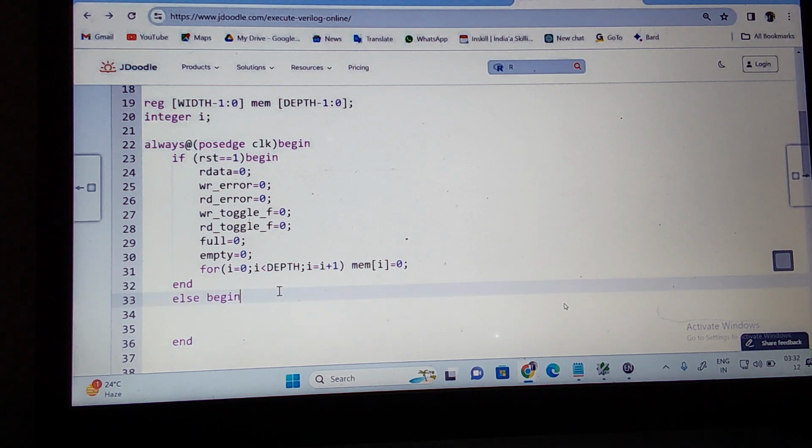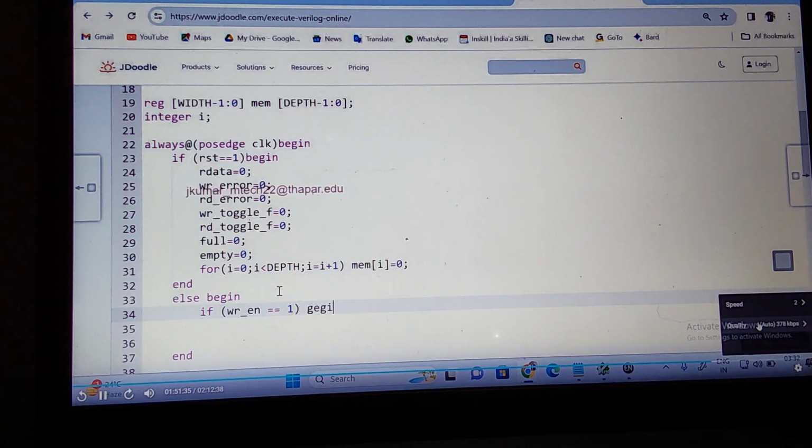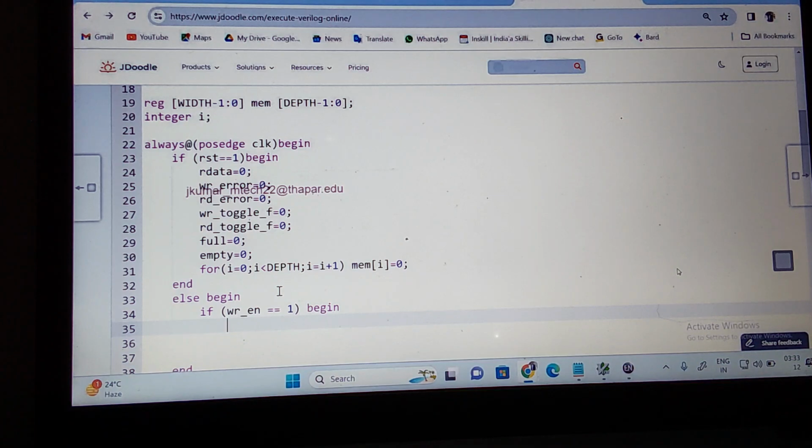So what do I want to write when reset is equal to 0? A condition, right? What condition? If my write underscore enable is equal to 1, begin. Then what do I need to do? If write enable is equal to 1, if what can I do? If full is equal to 1, begin. What should I write here?